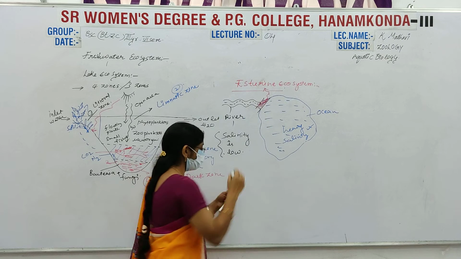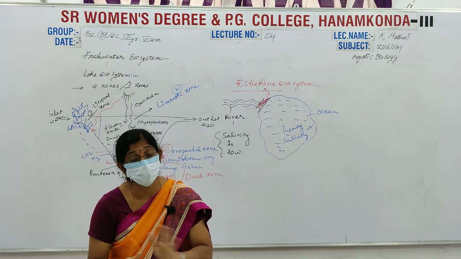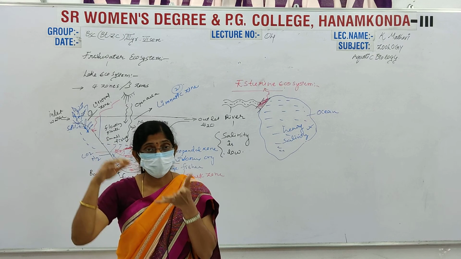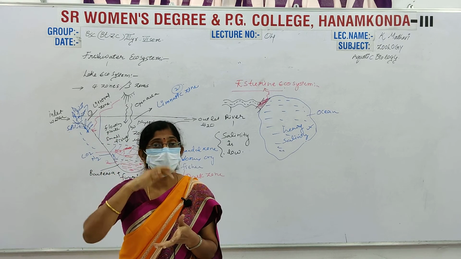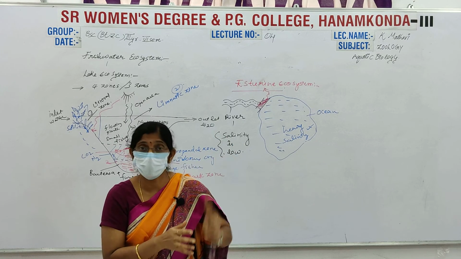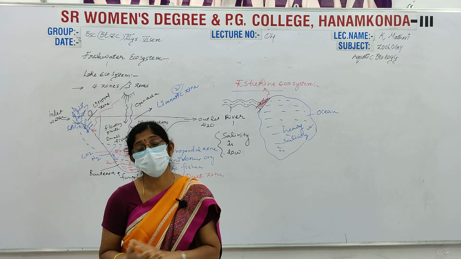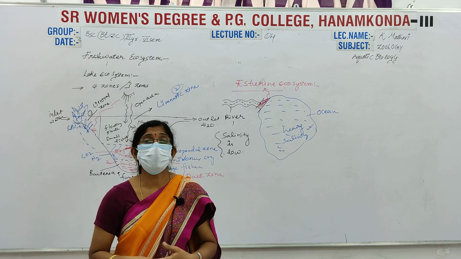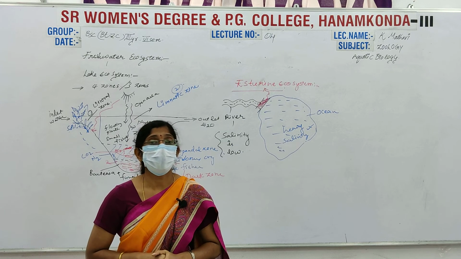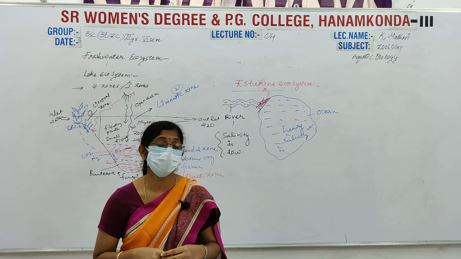Here this estuary shows differences, and the organisms are also habituated to that type of environmental conditions. Here the fresh water of the rivers slowly merges into the large oceans. This ocean water has a high density, high salinity, and its temperature will be different from the river. That's why this particular area is exposed to different types of animals. For example, salmon fishes are there. They show anadromous, and some fishes show catadromous migrations.